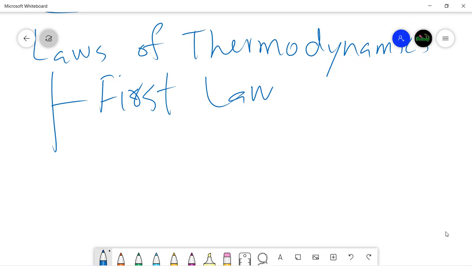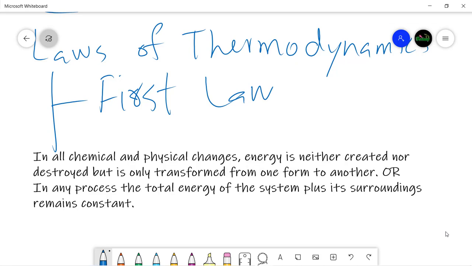A very important law, and it has very important applications as far as the plant world is concerned. Here is a definition of the law of conservation of energy, or the first law of thermodynamics.